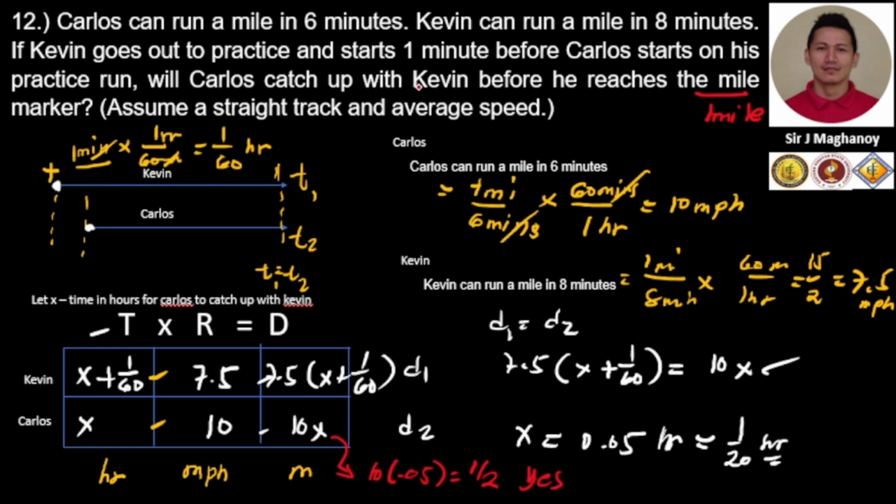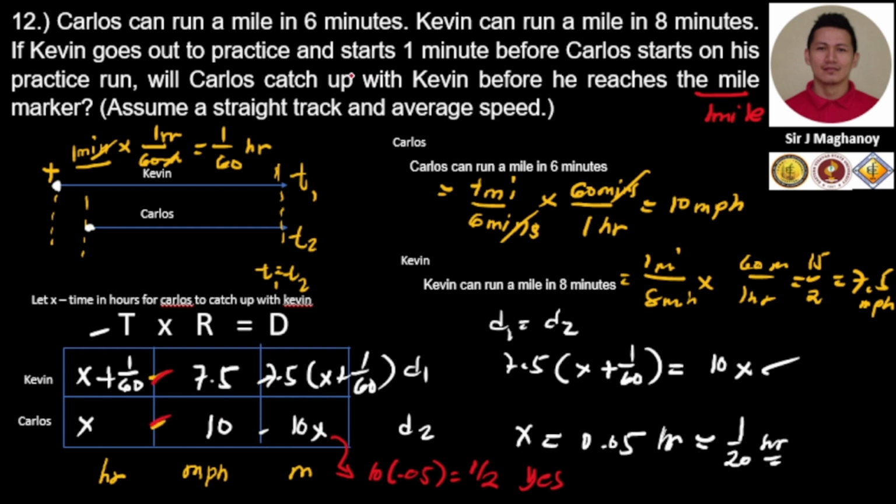Will Carlos catch up with Kevin? Yes, because Carlos already traveled 1/2 mile compared to Kevin. It's very obvious in the data that he can really catch up. Why? Because he runs 2.5 miles per hour faster than Kevin.